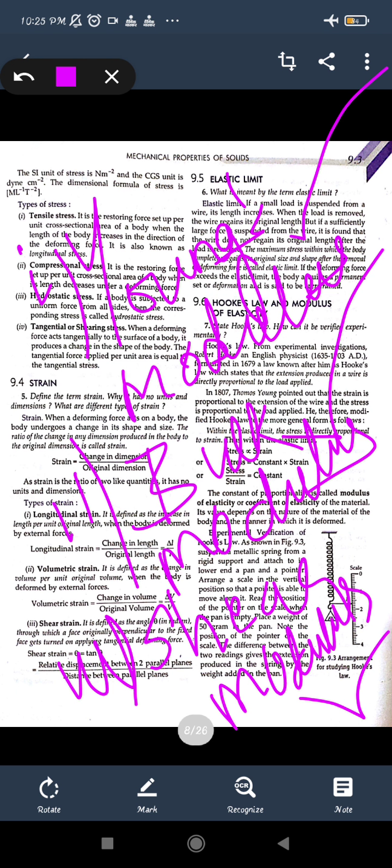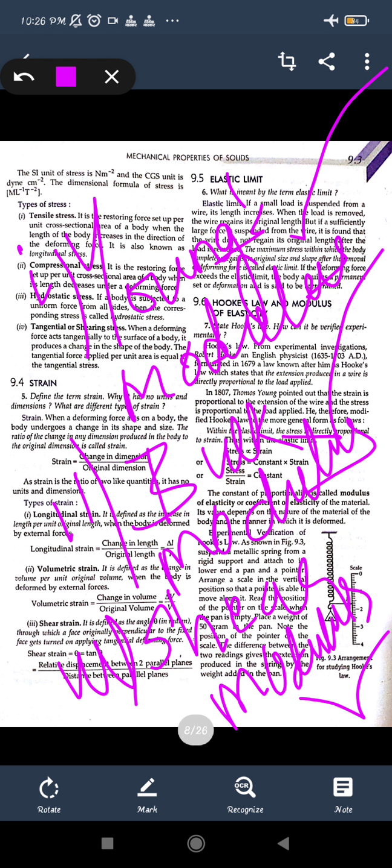So Young's modulus of elasticity will be given as stress upon strain. Every modulus is given as stress upon strain only, but if we are talking about Young's modulus, it will be given as longitudinal stress upon longitudinal strain. If we are talking about the bulk modulus, instead of that we will be taking volume stress upon volumetric strain. If we are talking about the shear modulus, it will be given as shear stress upon shear strain.